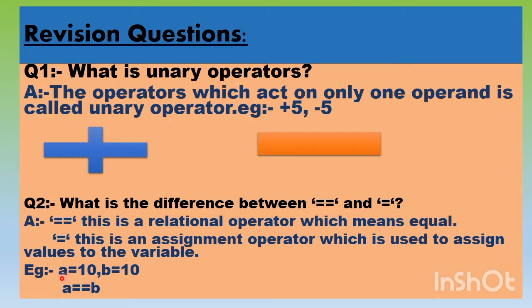Let us understand this through an example, like a = 10. So here the assignment operator is used. b = 10. Okay. After that, to check whether these two values are equal, this operator is used. This one is the relational operator, and this one is the assignment operator.